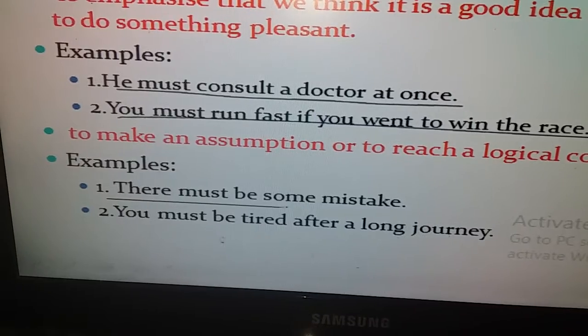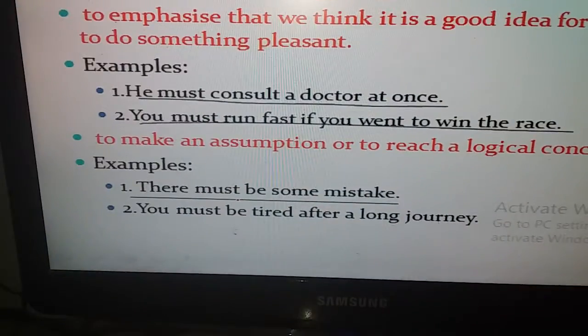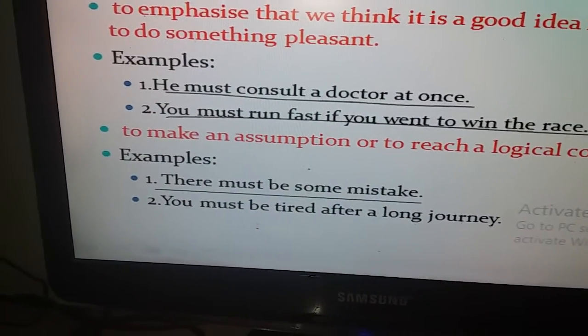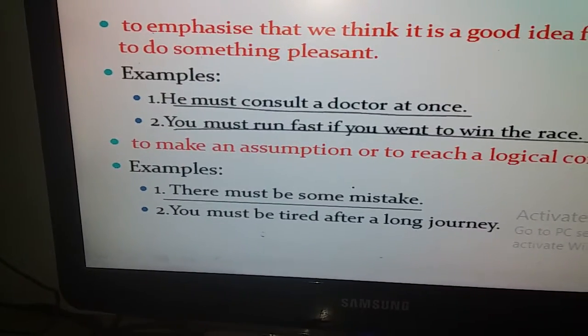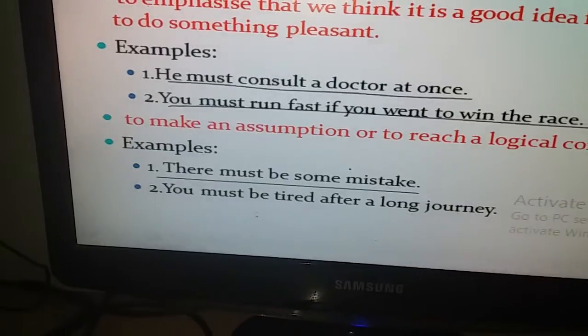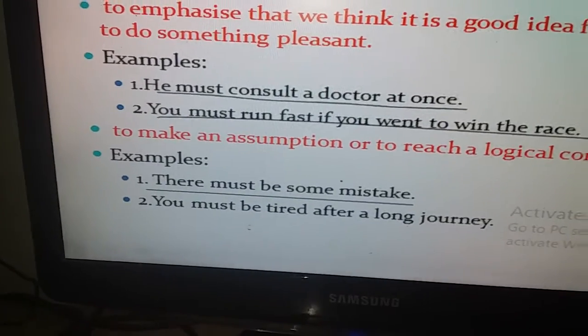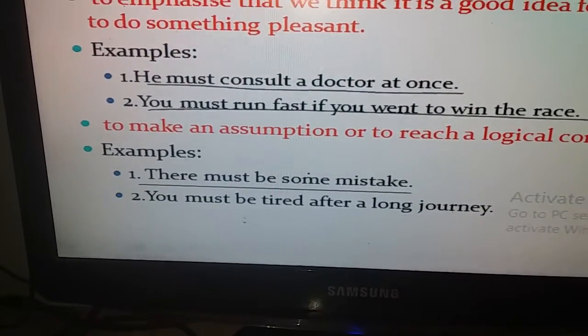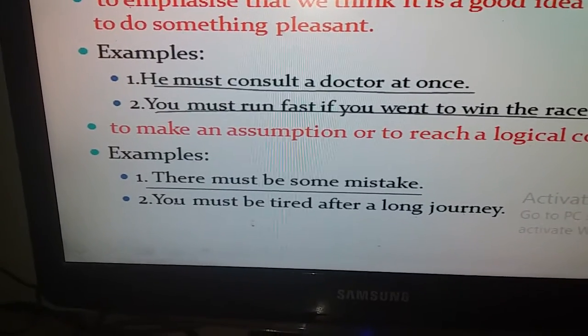There must be some mistake. Here we assume that there should be some mistakes. So to express the assumption, we have used must here. Let's read the next example.